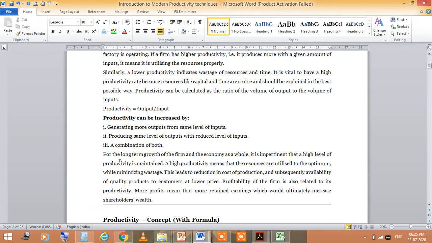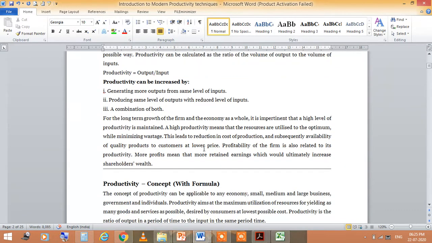By using these three methods, you can increase the productivity.